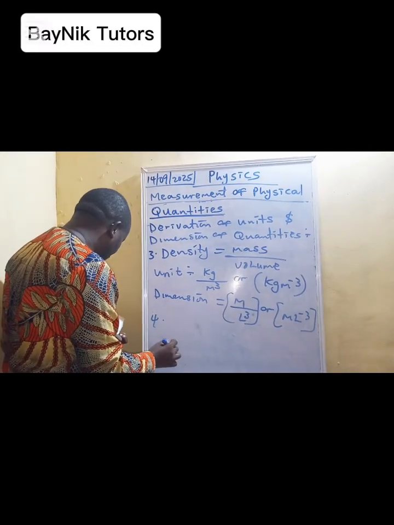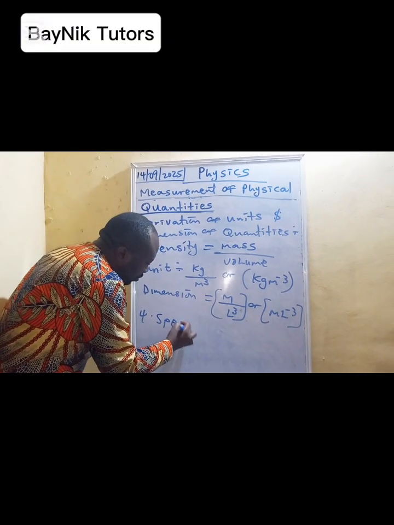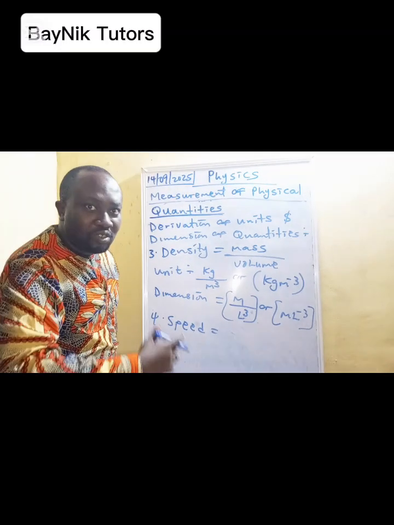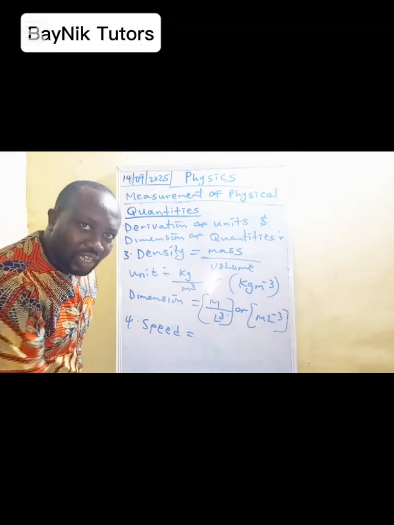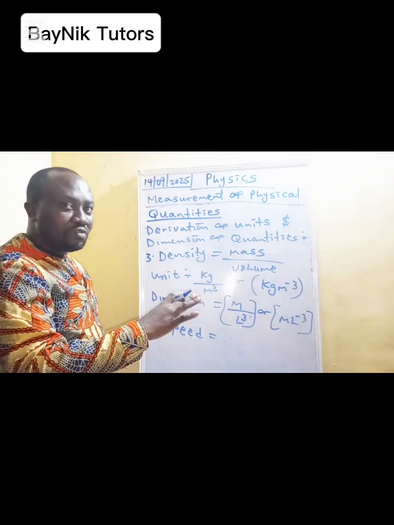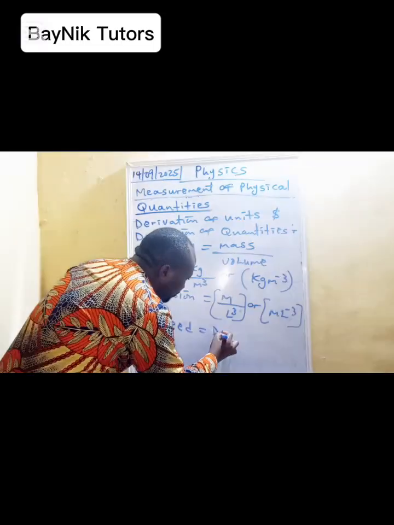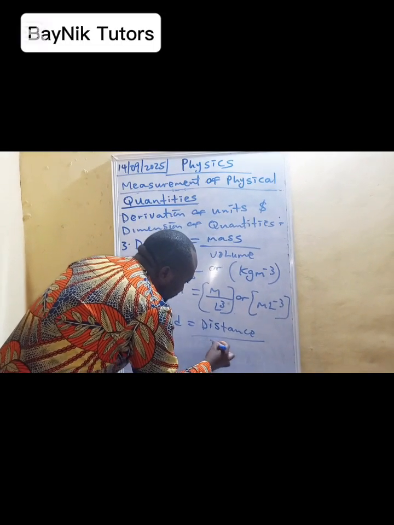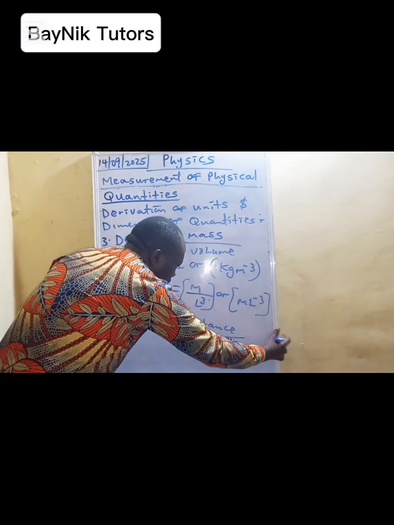Another quantity we want to look at is speed. When you open speed, what you say is distance over time. You must be able to know. I'm only looking at the textbook for the quantity, not the formula. So it will be part of you for life. It's not just secondary school level. You are still going to use it in your university. Speed is distance over time.